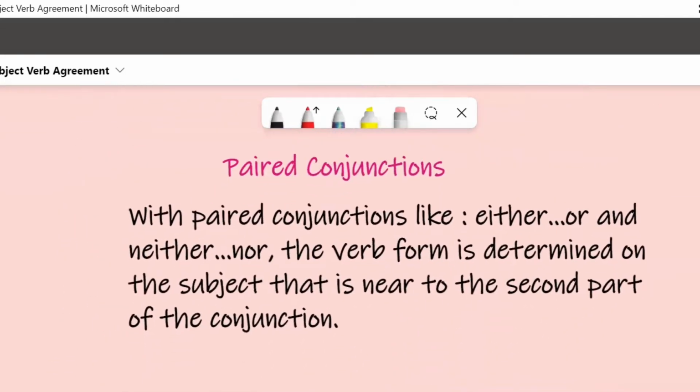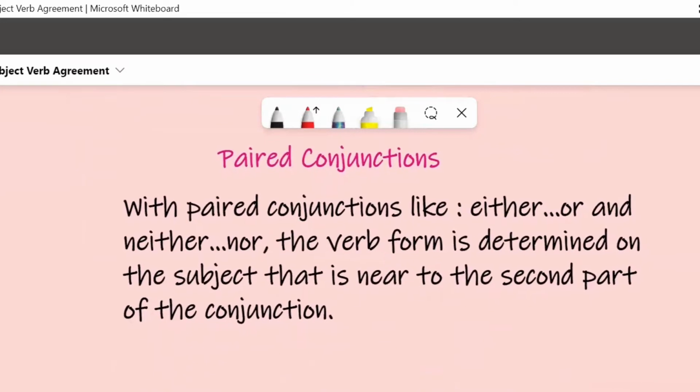Another important idea here is about the paired conjunctions. What do we mean by paired conjunction? Paired conjunctions are types of conjunctions that consist of two parts, like either/or, neither/nor. And here, how can we determine? We have two nouns here.